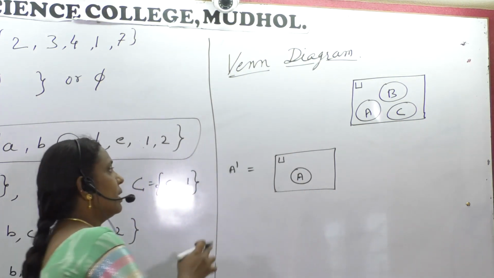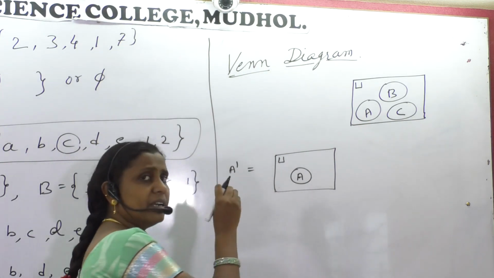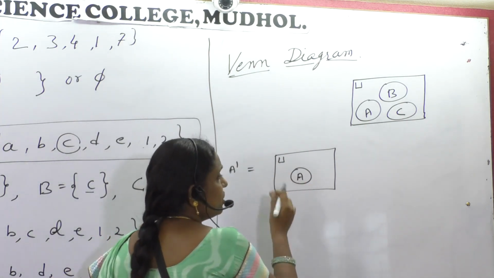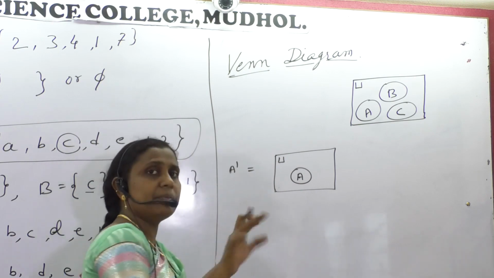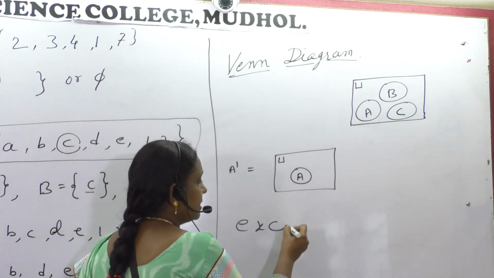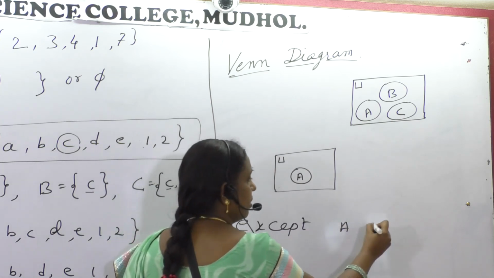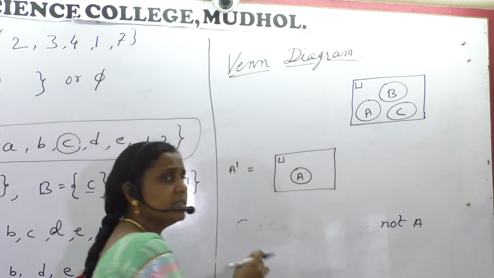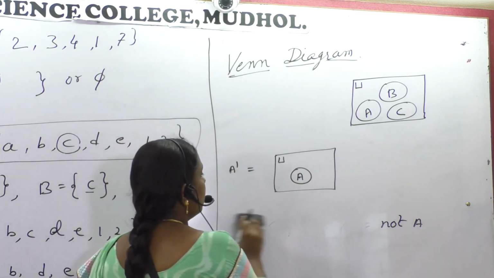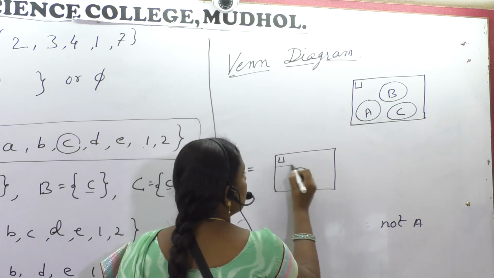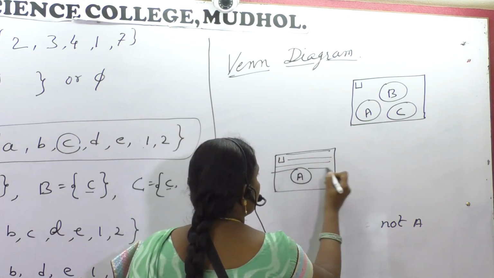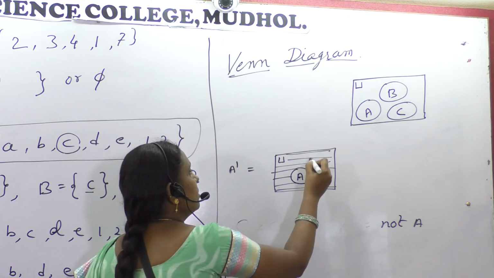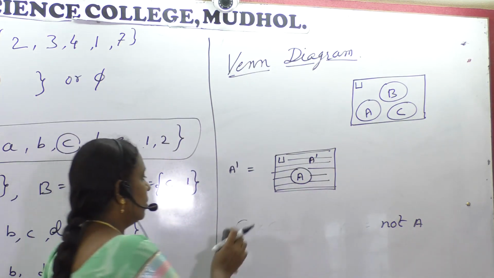Am I right? Okay. A dash means what? Elements which do not belong to A but belong to U. Belongs to U means except A. Please do remember only one word: A dash means except A. Not A. It means like not A. Okay, this will be better, I feel. A dash means not A. Not A means this is not A. So let me shade. The shaded portion is A dash. Got it? Okay.